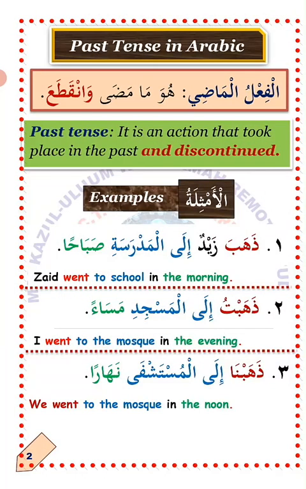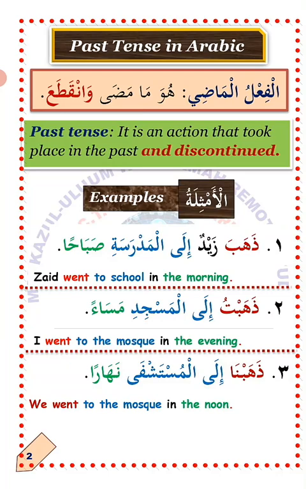الفعل الماضي, a past tense, by definition, هو ما مضى وانقطع. هو ما مضى, it is something that has passed, meaning an action that was completed in the past. وانقطع, and discontinued, it is no longer in existence. It is a kind of action that passed, that was completed in the past, and discontinued, meaning it is no longer in existence.